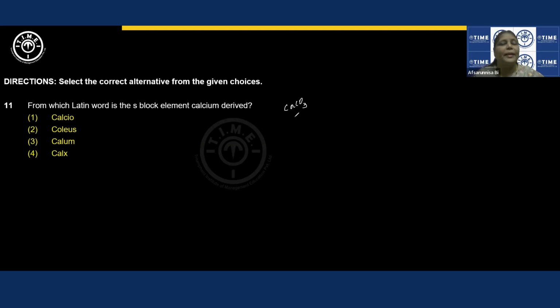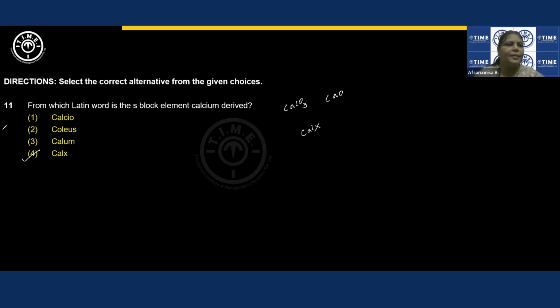And because we are getting this from this, and we can also get calcium oxide from this one, these are the sources of calcium. And in Latin, we name these substances as calx. That's why this element, calcium, has been derived from the word calx, right? Otherwise, its symbol hasn't been derived from the Latin. This difference you need to notice. And these have nothing to do with the Latin origin, right?